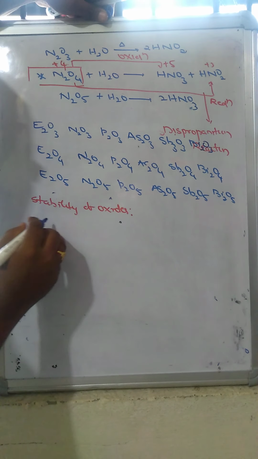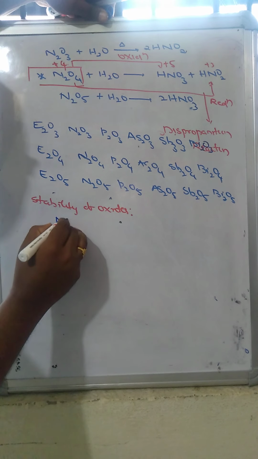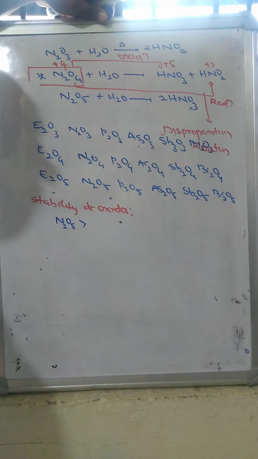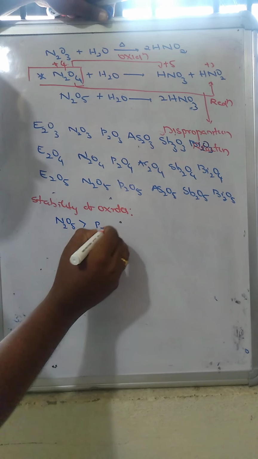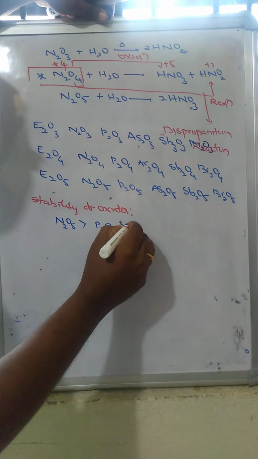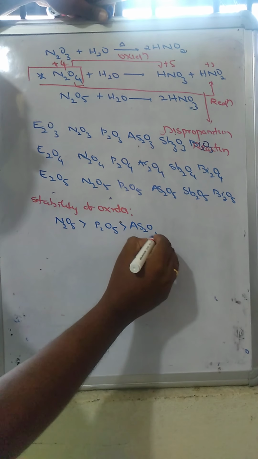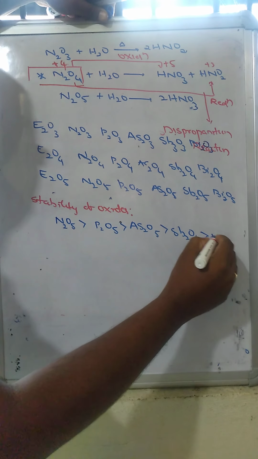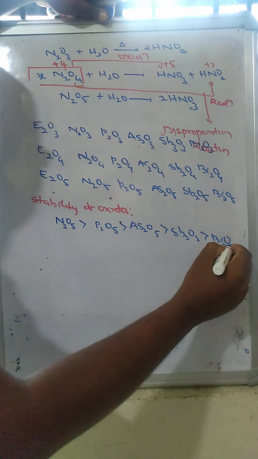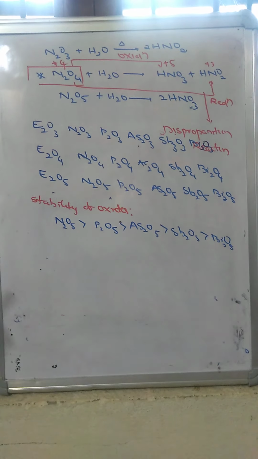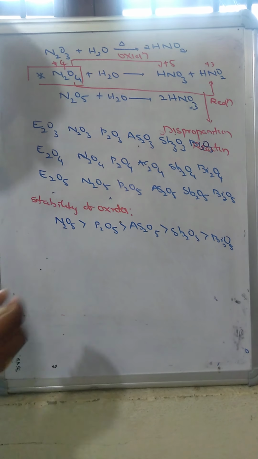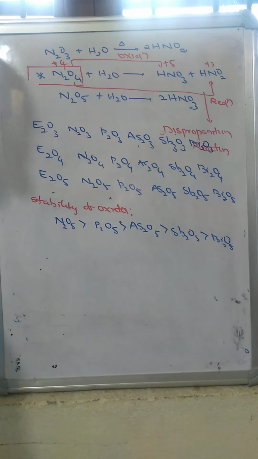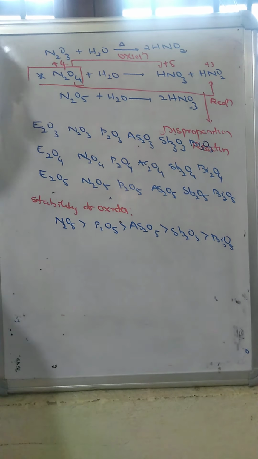N2O5, nitrogen pentoxide, is more stable than phosphorus pentoxide, which is more stable than arsenic pentoxide, antimony pentoxide and bismuth pentoxide. The stability of oxides decreases from top to bottom as the electronegativity of the central element decreases.